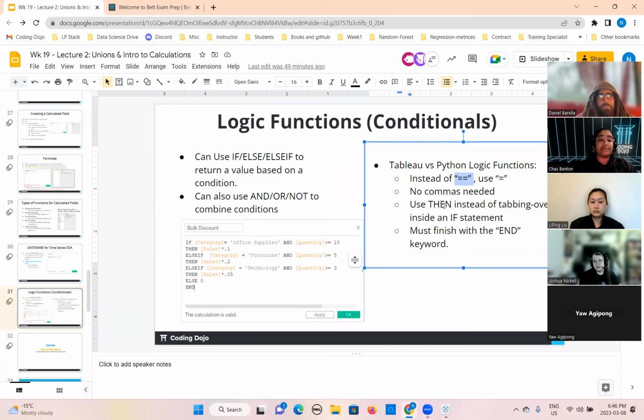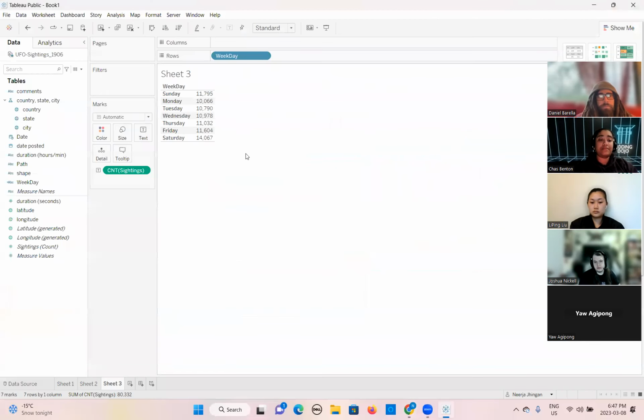No commas are needed in Tableau. Use then instead of tabbing over inside an if statement. But in Python, we never use then; we only use a colon. In Tableau you must finish with the end keyword, but in Python we don't need this keyword. So we will first do one more example here to do more analysis with the day of the week.